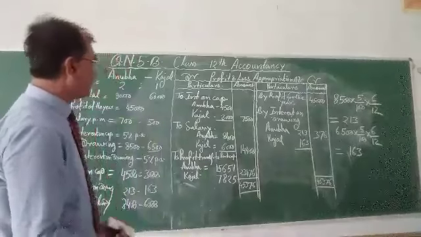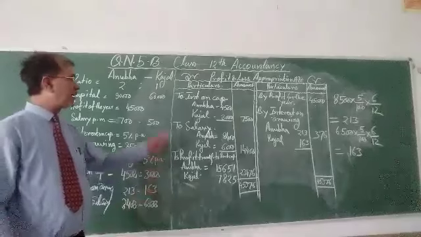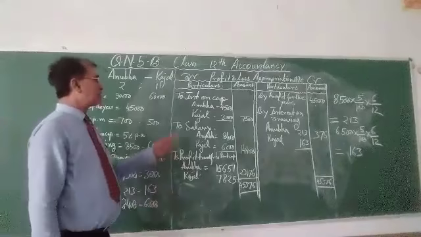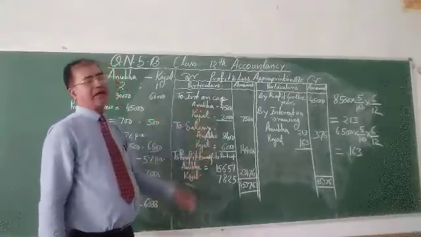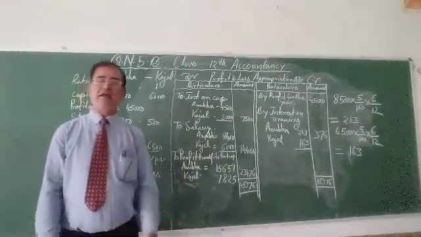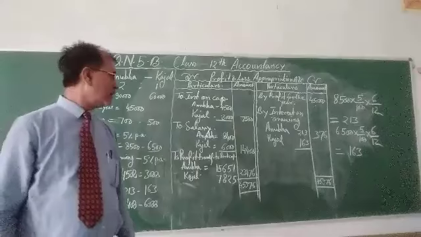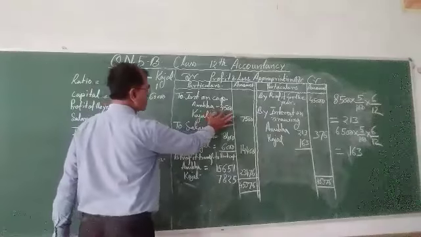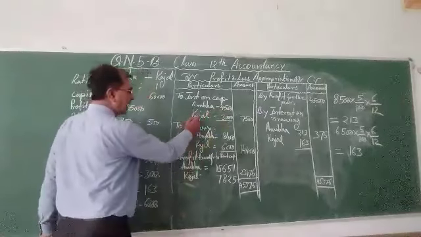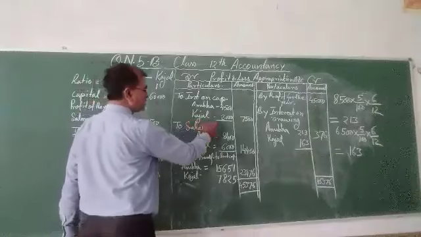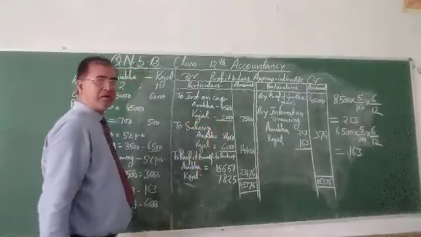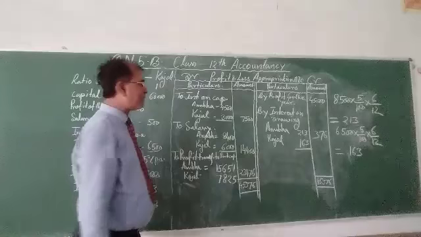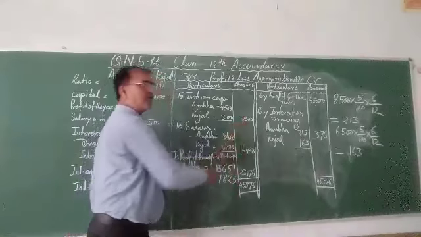And in the debit side, you can just enter the entry. This one is the calculation of interest on capital. Interest on capital has been already calculated in your working note. You can find Anubhav interest on capital is equal to 4,500. Kajal interest on capital is equal to 3,000. Add both, the interest on capital is equal to 7,500.